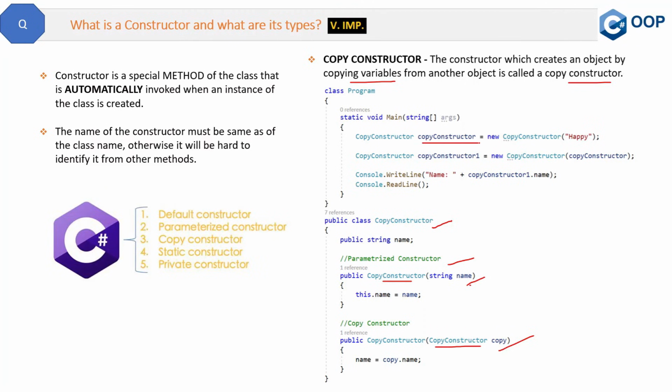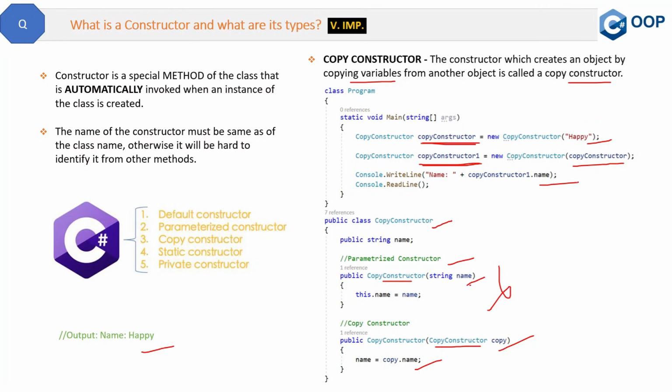When we create the object of this copy constructor class and pass the parameter inside it, then the first constructor will be invoked. Now we will again create an instance, which will be a different instance, and here we will pass the first object as a parameter, which is basically copied from the first instance. Now on this side we will assign the value and the output will be like this, output name happy.